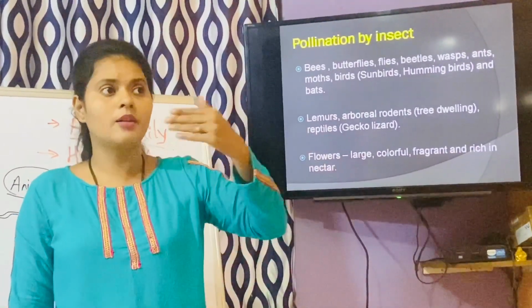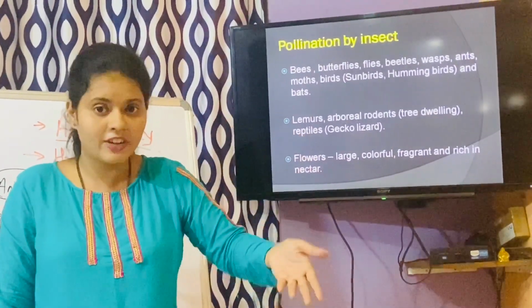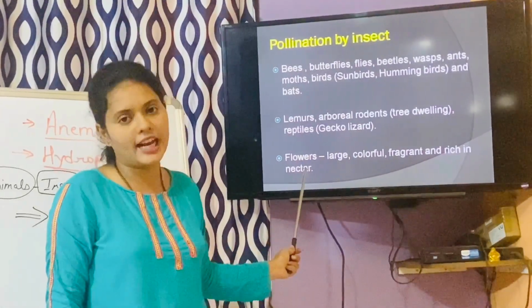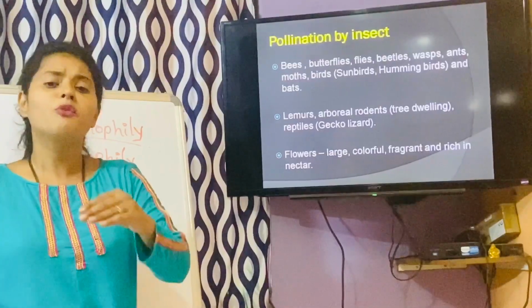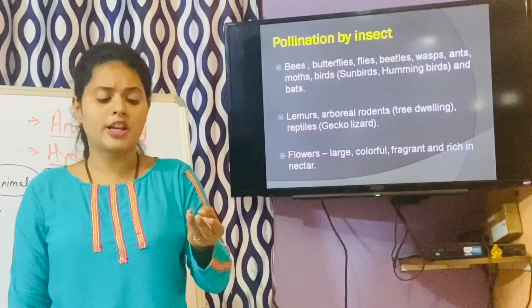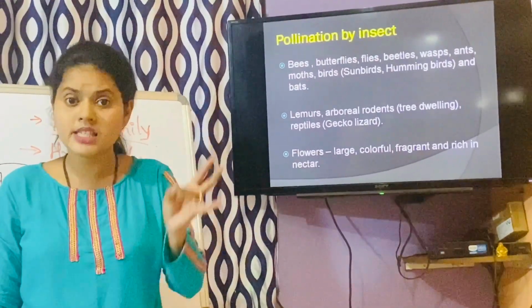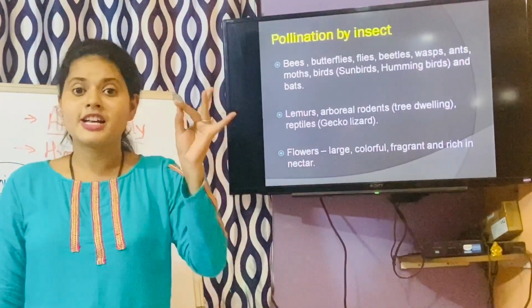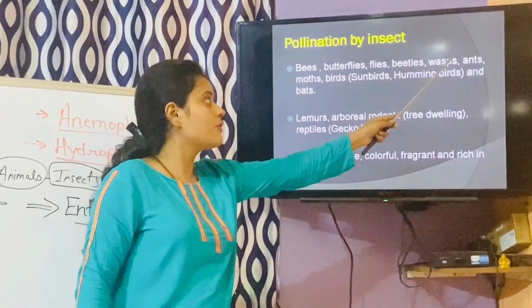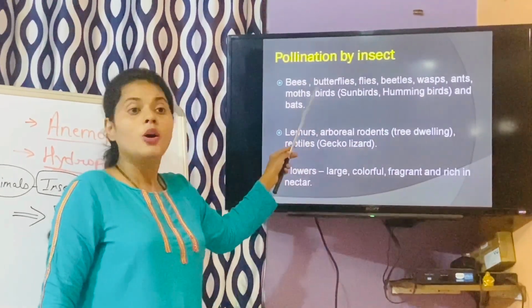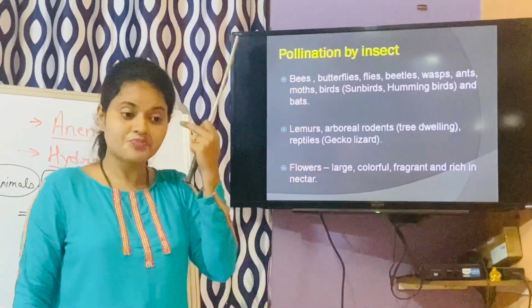So in order to give that gift or reward, we can say the flowers always produce nectar, and that nectar becomes the food for a lot of insects. Now, which are the insects doing the pollination? We can say ants, bees, butterflies, moths. There are lots: butterflies, flies, beetles, wasps, ants, moths, birds. Also birds are doing the pollination.